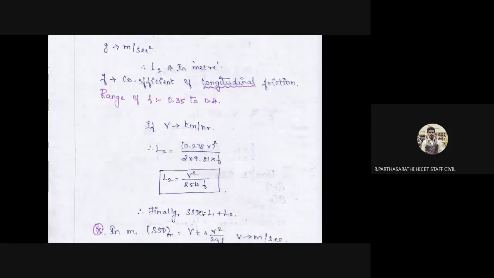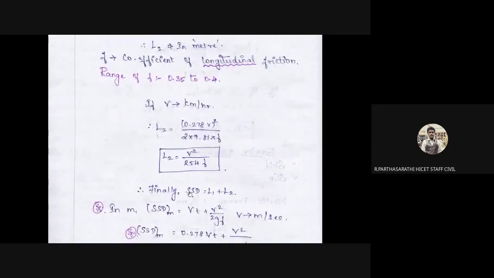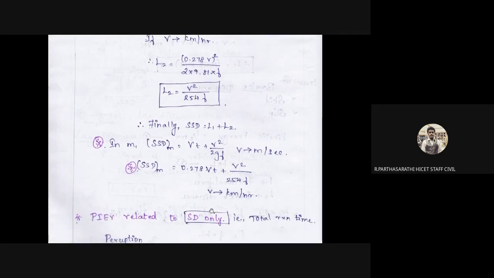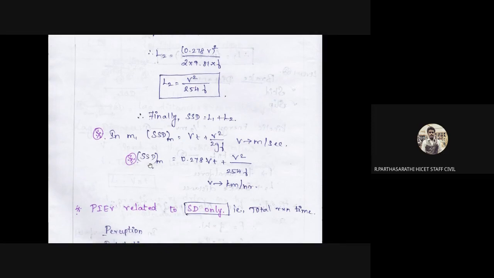So finally, SSD, the stopping sight distance, is equal to L1 plus L2. Totally we get SSD in meters: Vt plus V square divided by 2gf, where V is in meters per second. So SSD in meters is 0.278 Vt plus V square by 254 f, where V is in kilometers per hour. These two formulas are very important. If the question gives speed in meters per second, apply the meter formula; if the question gives kilometers per hour, apply the kilometer equation. That's all.